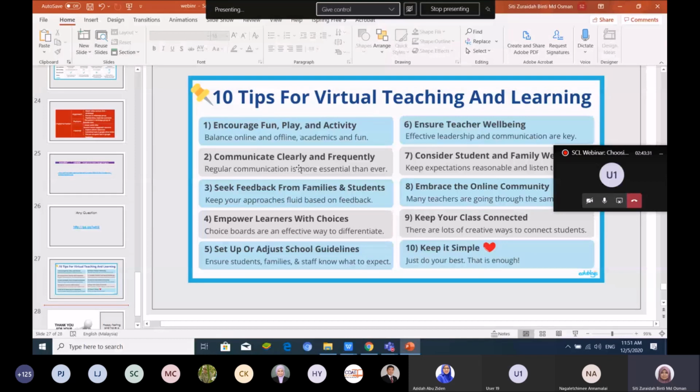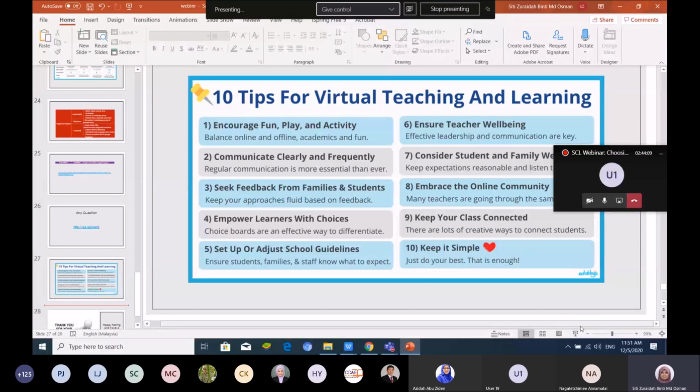Encourage fun, play and activities. In online teaching and learning, you need to do activities, not only video conferencing or only video lecture. You need to create fun, means ask them, give instruction, give resources, give material so students will explore. Students are very excited when you give them tasks to make animation, apps, ebook. They're not bored because they can explore.